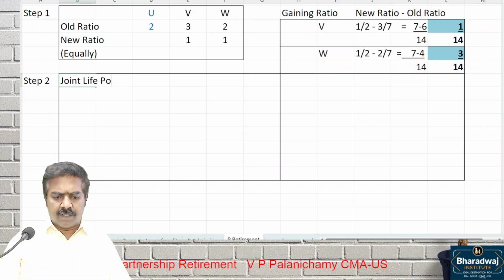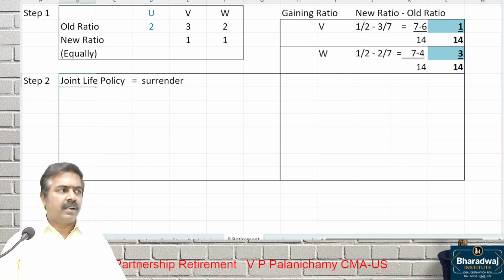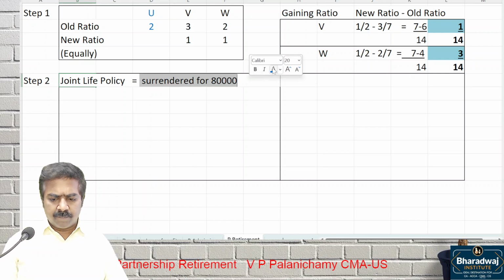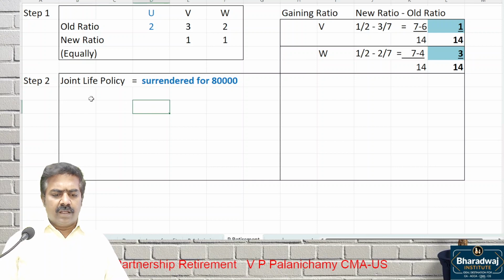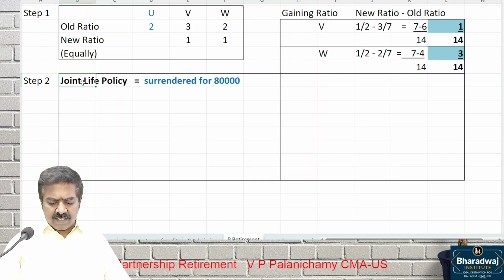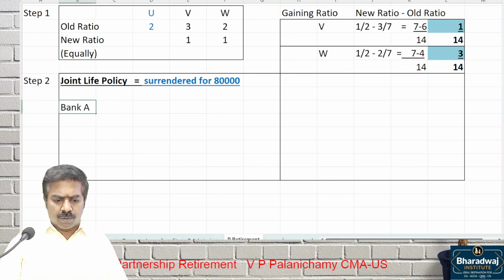Joint life policy. Which value do we have to adjust? Surrendered for cash. Surrendered for how much? 80,000. Surrendered for 80,000, given in the question. It is like the sale of an asset. What is the entry for sale of an asset? Pass the entry: Cash or Bank account debit to JLP account.